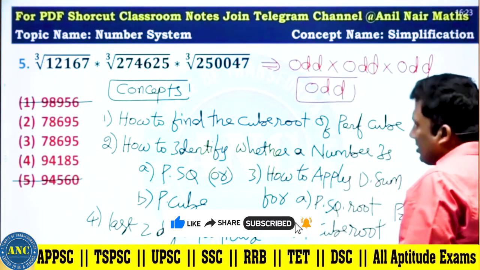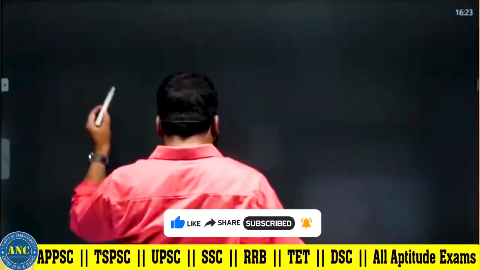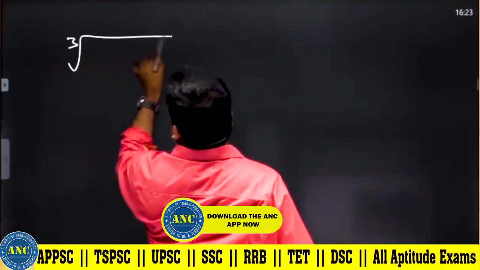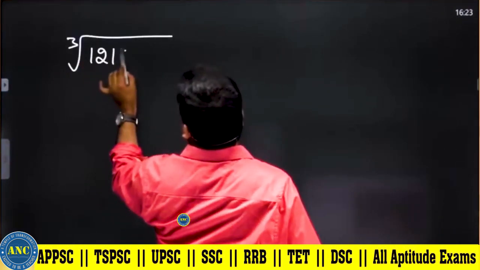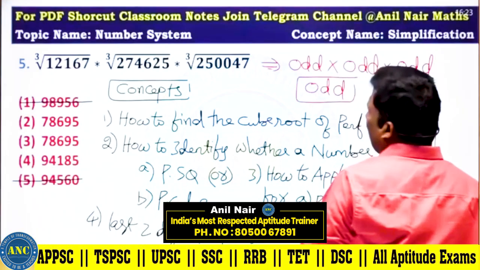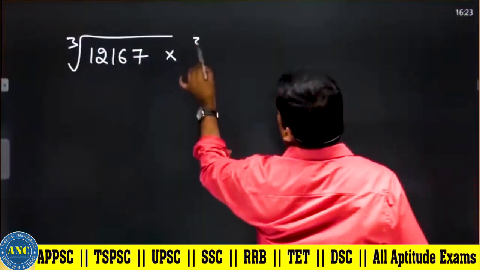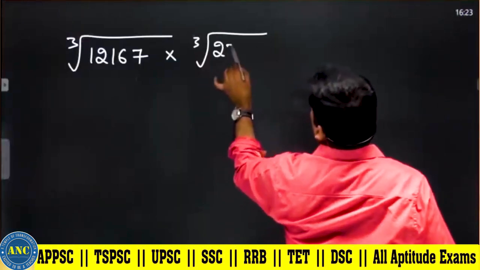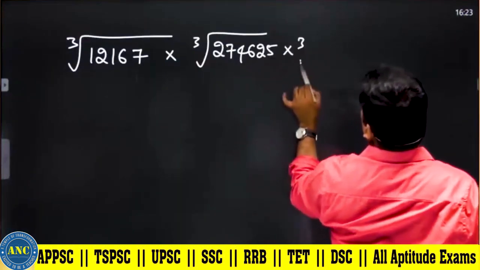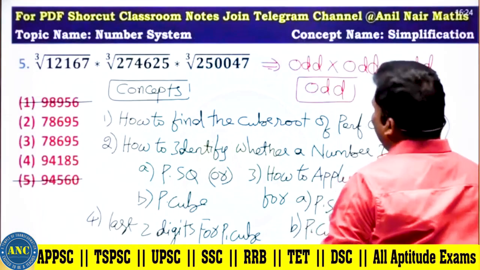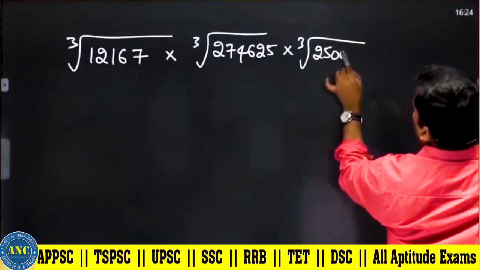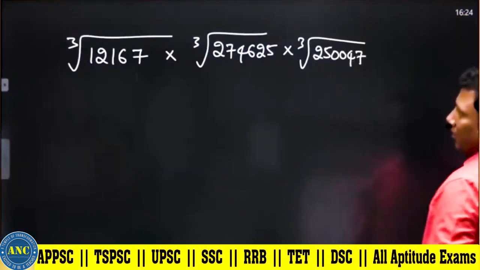But before we discuss, let us see if we can eliminate any other answer options by using any other logic. Cube root of 12167 times cube root of 274625 times cube root of 250047.